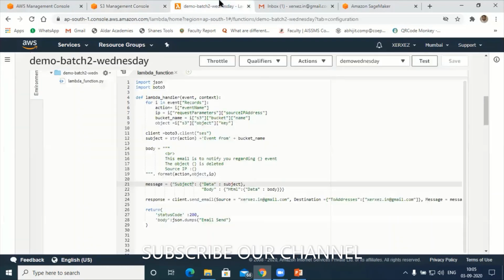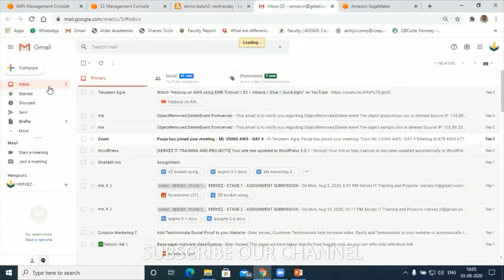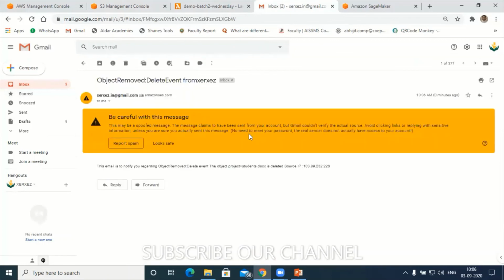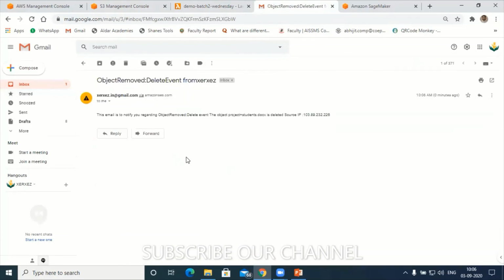Now let me go to my email. Let me refresh. Can you see, participants? Yes, sir, we can see. Okay, I got the message like this: this email is to notify you regarding object removed. So I have performed a delete operation, a delete event. The object, project student.docx, which is nothing but the file name, is deleted from this IP address. So this is the IP address.